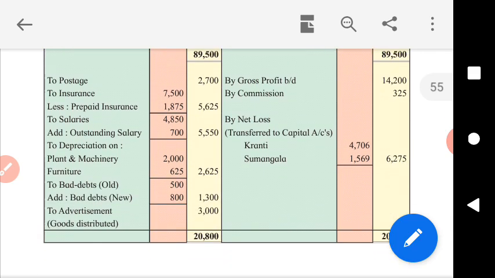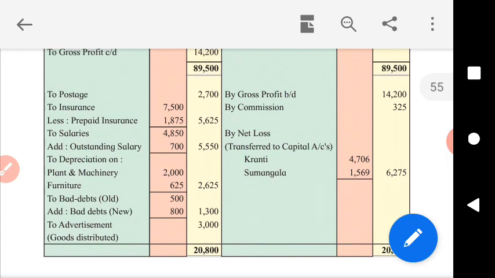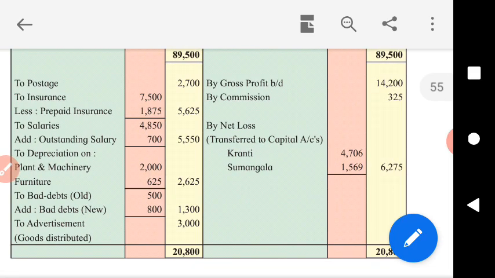By comparing the two sides of profit and loss account, we can find out either net profit or net loss. If profit and loss account shows credit balance, it's net profit, and if it shows debit balance, means expenditure side is greater than income side, obviously it's loss. Here we can see the debit side is greater than credit side by rupees 6275, that is the net loss for the business.